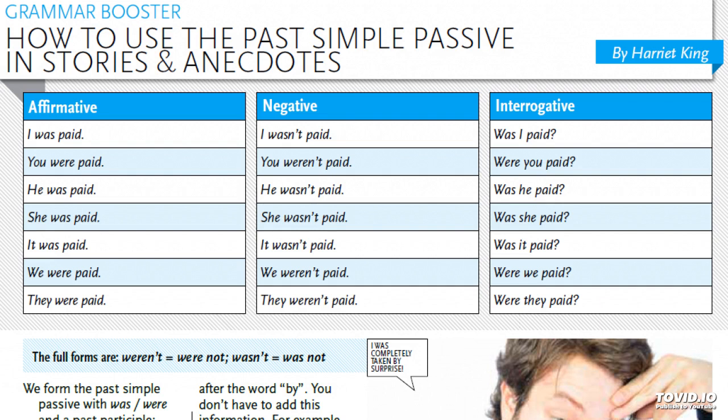We form the past simple passive with was, were, and a past participle. The food was prepared by Ben. The cars were cleaned by Molly.